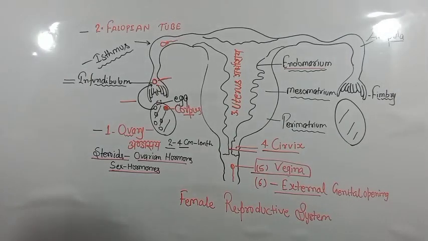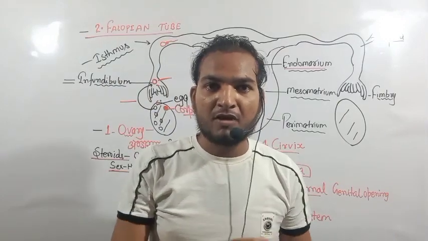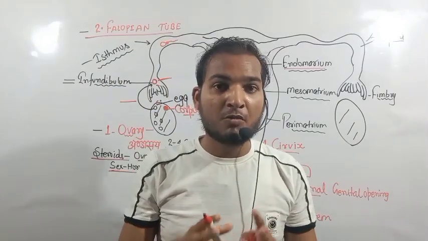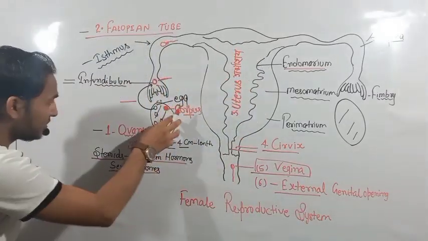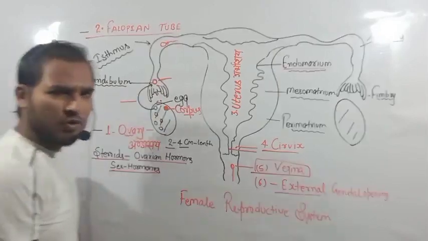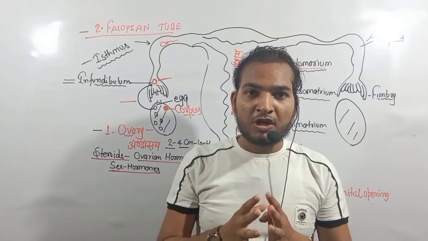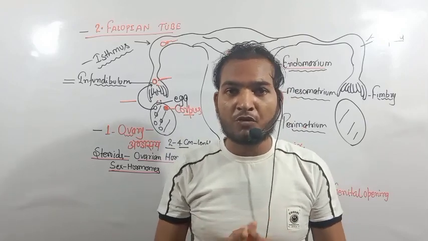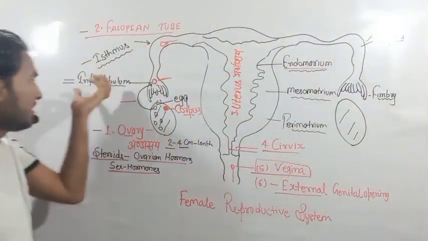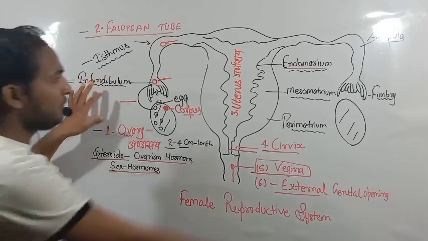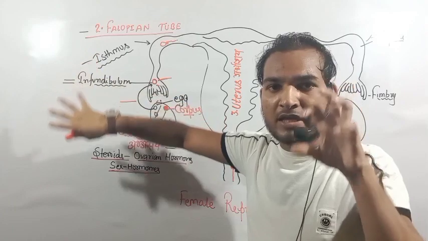Now the second topic: what is the fallopian tube? The fallopian tube is the tube which receives the egg from the ovary. The ovary releases the egg into the fallopian tube. The fallopian tube also has 4 portions. What are the 4 portions of the fallopian tube? The first portion is the fimbriae, second is the infundibulum, third is the ampulla, and fourth is the isthmus.